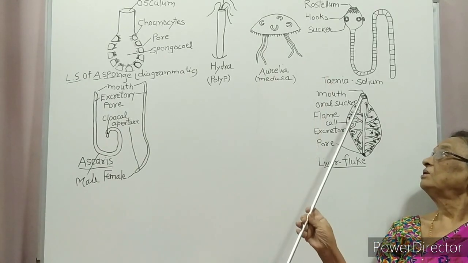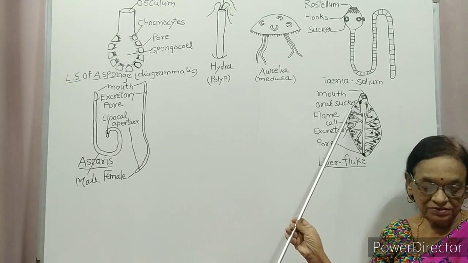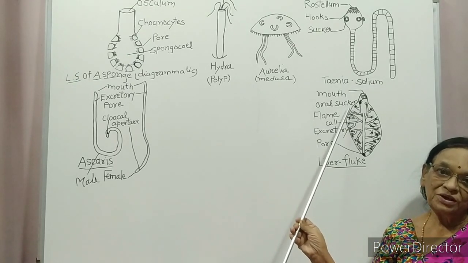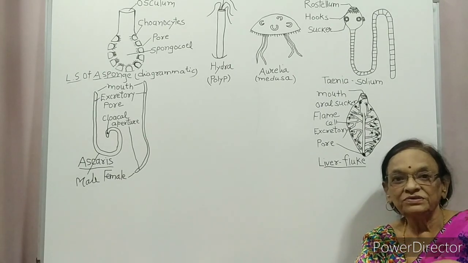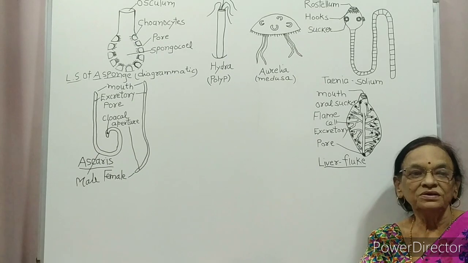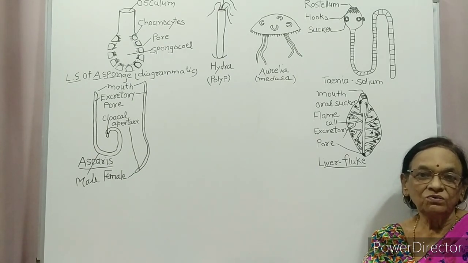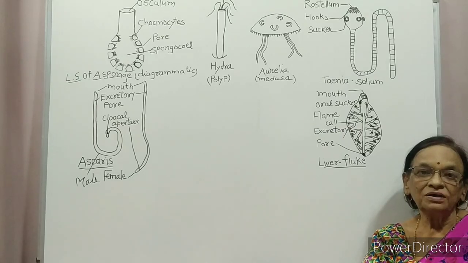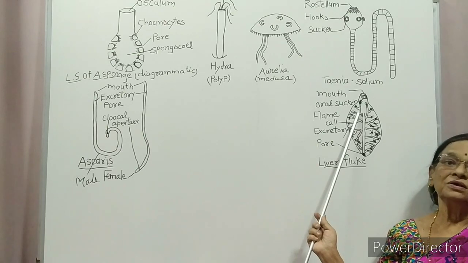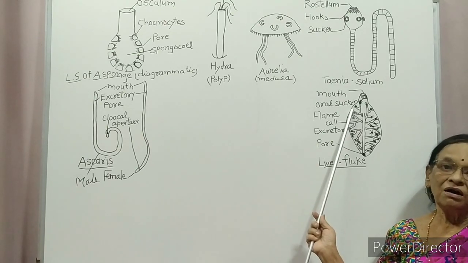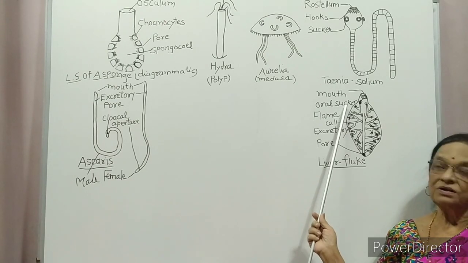Specialized cells called flame cells are present in this group. What is a flame cell? They are for osmoregulation and excretion. Osmoregulation means control of water by protoplasm. These flame cells collect the waste of the body from each and every corner.